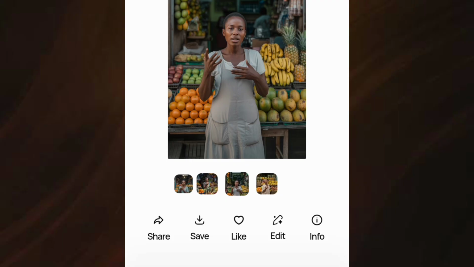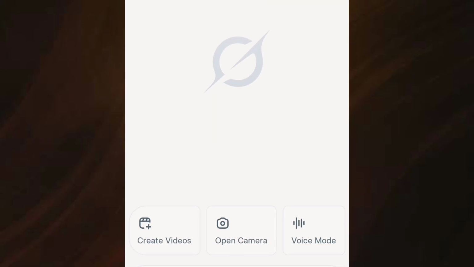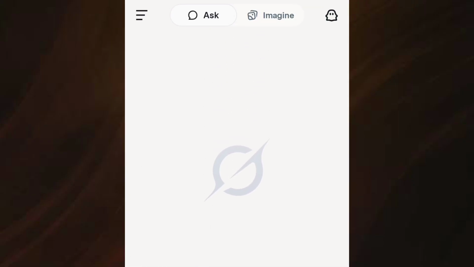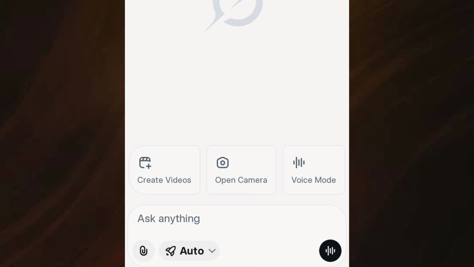After that, your account will be created and you can start using the app to make magic. When the app is finally open, you can see it looks similar to ChatGPT. This tool can also be used for generating prompts and other tasks, but I still prefer to use ChatGPT for prompts.